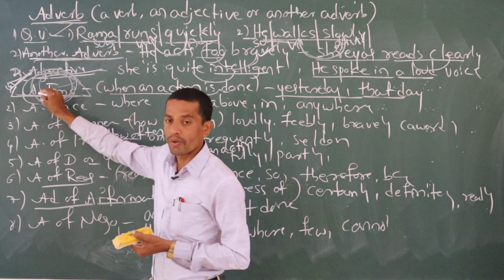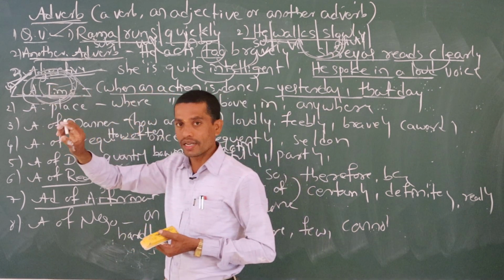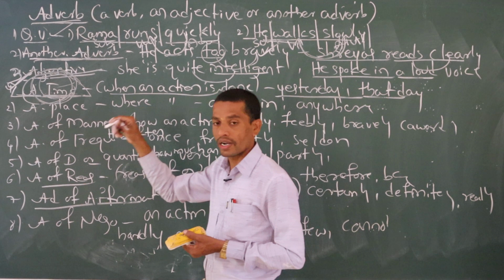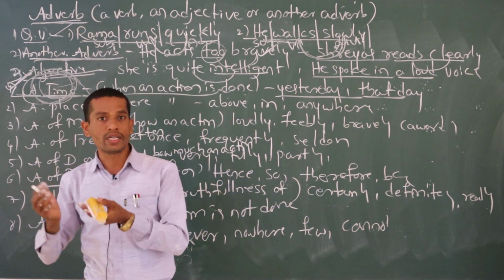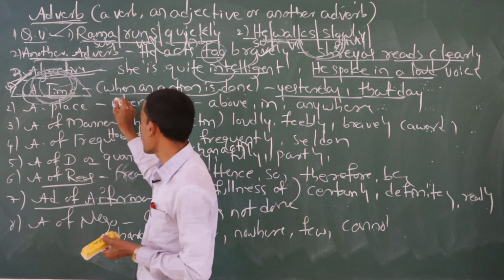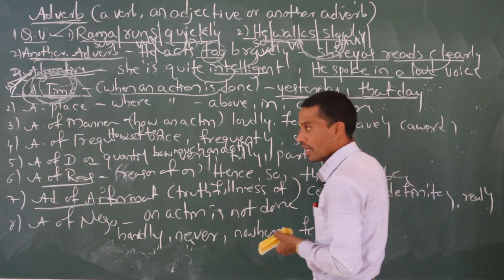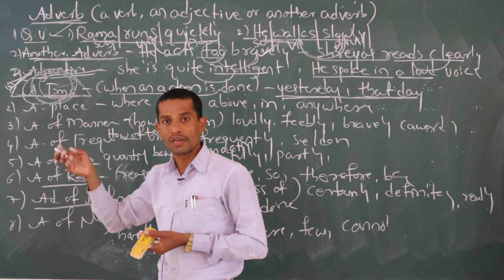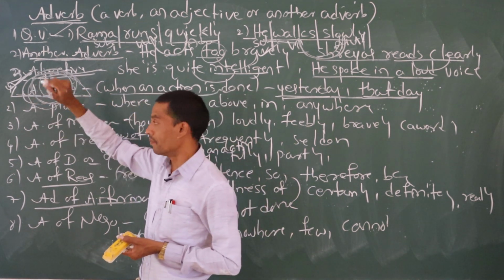That's called adverb of time. Keep in your mind, students. They give clues like yesterday, today, last month, this month, next year, last year. If you find these words in a sentence, you have to underline them. If you find yesterday, that day, the next day, last month, last year, next year, you have to mention it as adverb of time.